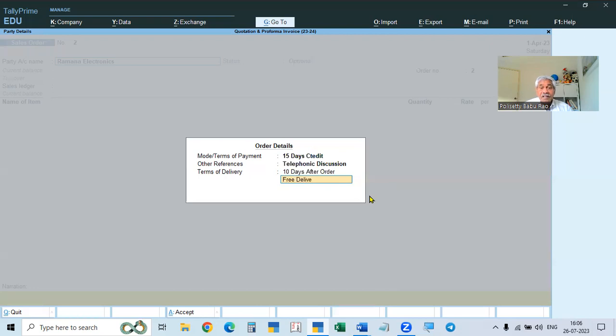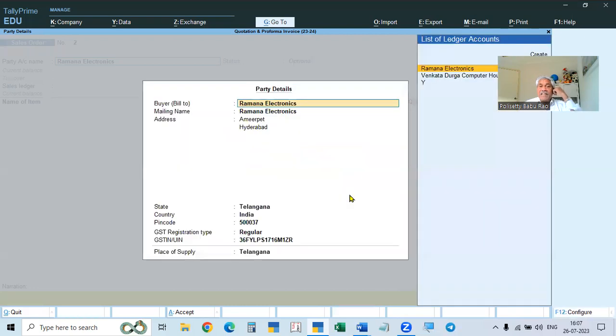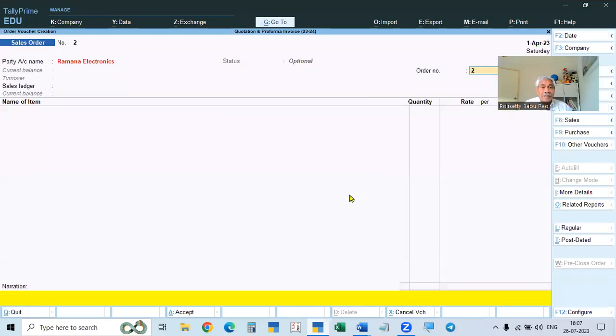Free delivery means we will deliver the goods at their place. So you take delivery from showroom or shop. If still there is some condition, we can keep that and then enter. So party details, accept. Okay.